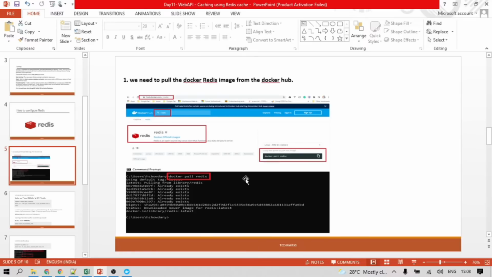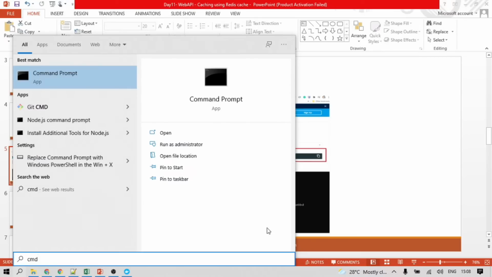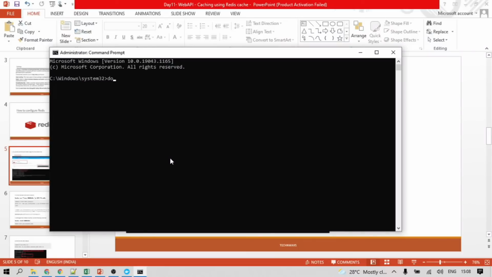Firstly, we need to use docker pull redis, so that it can be fetched from Docker Hub to our local system.